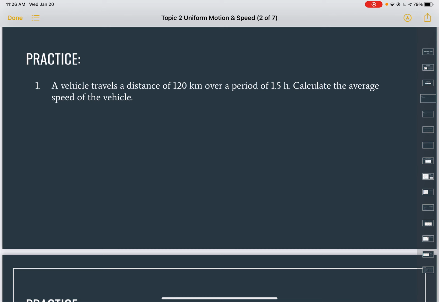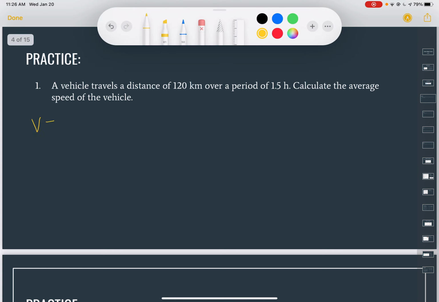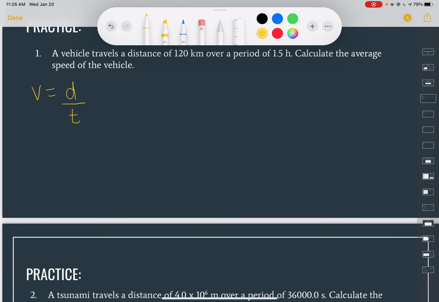So it says a vehicle. How we do this, I'm going to do a practice problem here. But remember, when we're doing these types of questions, velocity, speed, is equal to distance over time. That's our formula. When we're reading these word problems, we need to pick out the pieces that are the V, the D, and the T. We're looking for our speed, our distance, and our time. I put a little curve on my T there just because sometimes I would get confused between T's and pluses.